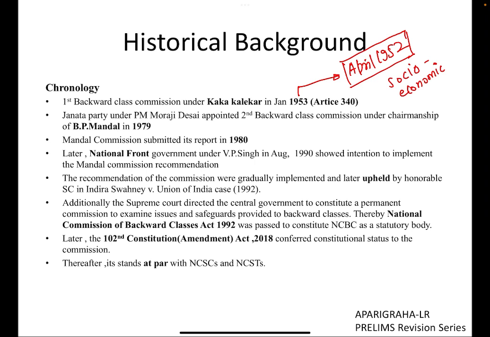So it must have given certain recommendations. Later, the second Backward Classes Commission was appointed under the chairmanship of BP Mandal. This was done under the premiership of Morarji Desai in the year 1979. You must remember this was the period when a tussle was going on inside the Congress, and the Janata Party formed the government for the first time at the center. The Mandal Commission then submitted its report in the year 1980.